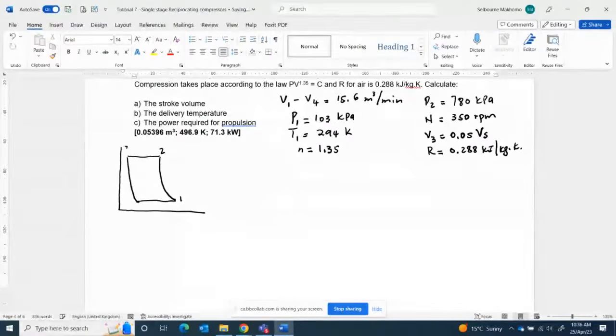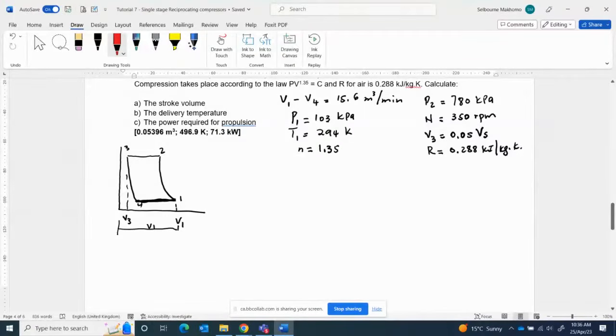One, two, three, four. V1, V3. So V1 is from here to here. That is V1. So this is V1 minus V4. So this is intake, right? So all we know is that V3 is equal to 0.005.